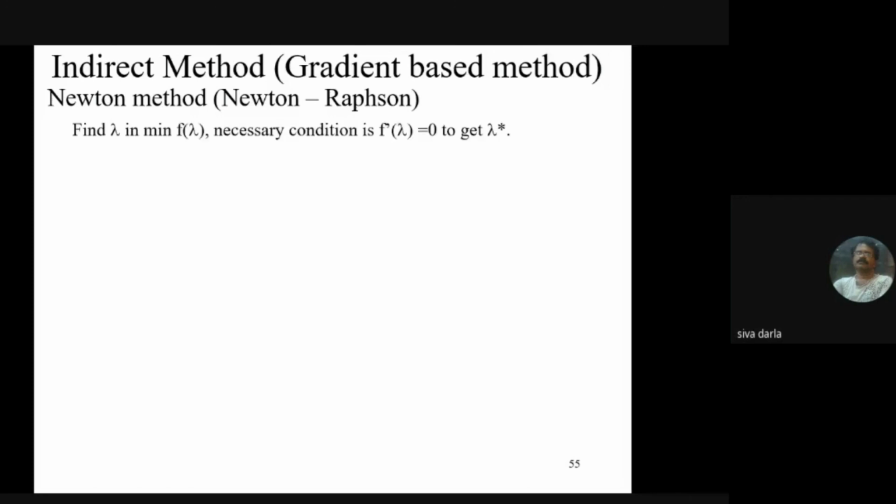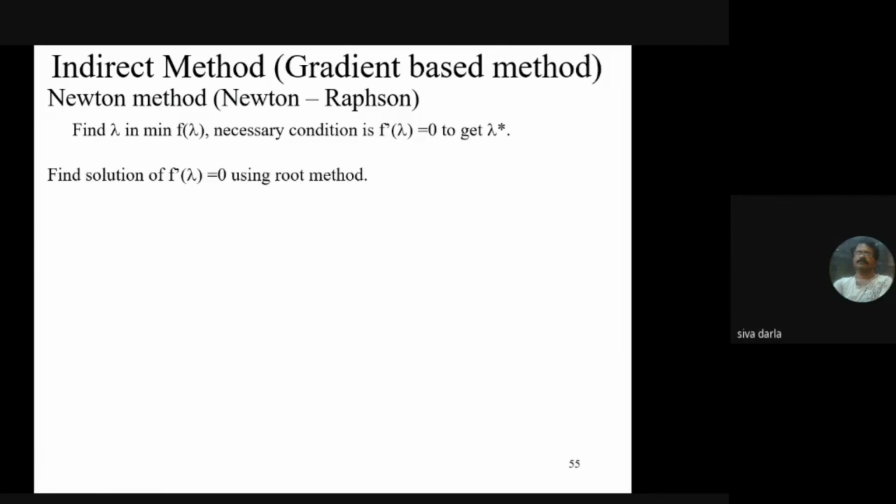We are considering only the first 2 derivatives of the Taylor series, the approximate values. Here we find lambda in minimization of f of lambda, and the necessary condition is the first derivative equal to 0 to get lambda star. So find the solution of f dash lambda equal to 0 using the root method, or the direct root method, as Newton's method.